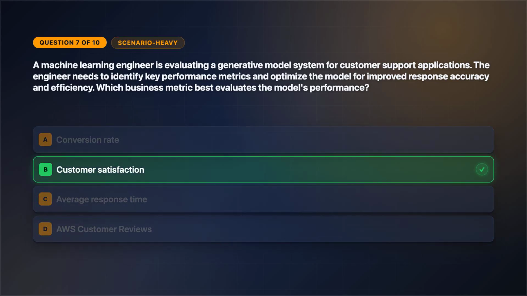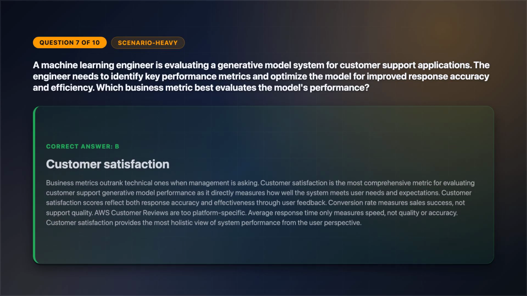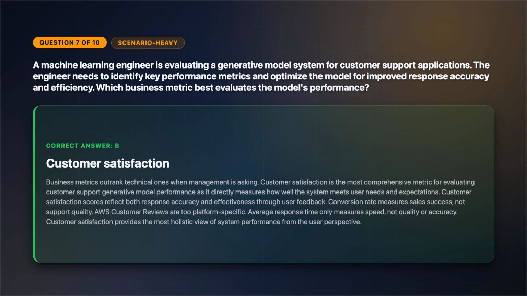The correct answer is option B. Business metrics outrank technical ones when management is asking. Customer satisfaction is the most comprehensive metric for evaluating customer support generative model performance, as it directly measures how well the system meets user needs and expectations. Customer satisfaction scores reflect both response accuracy and effectiveness through user feedback. Conversion rate measures sales success, not support quality. AWS customer reviews are too platform-specific. Average response time only measures speed, not quality or accuracy. Customer satisfaction provides the most holistic view of system performance from the user perspective.